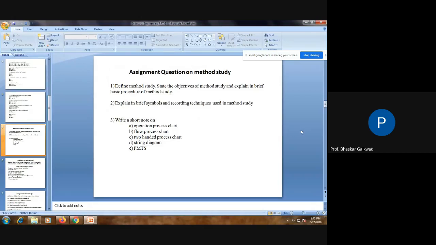Define a method study. State the objective of method study. Explain the basic procedure of method study.